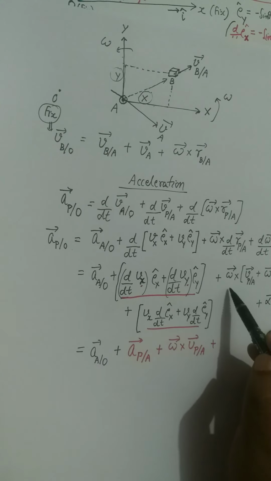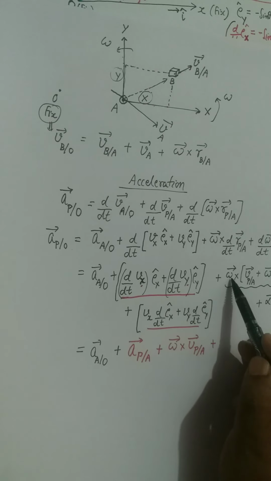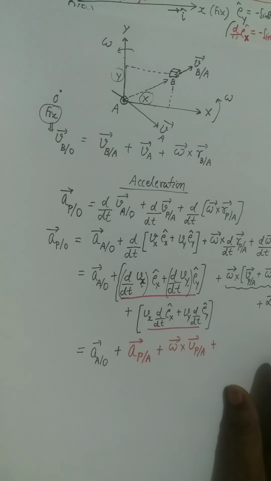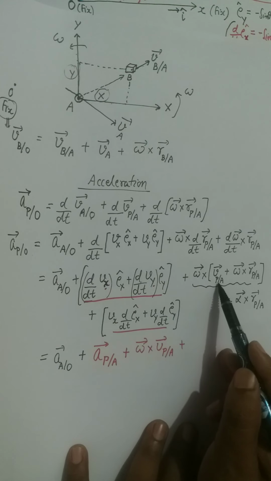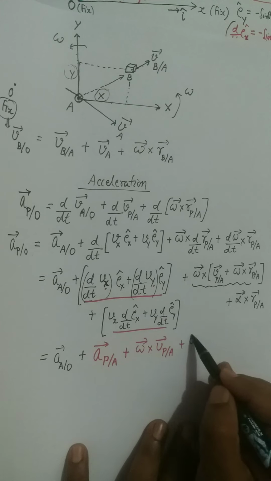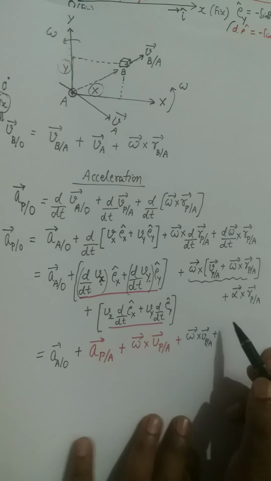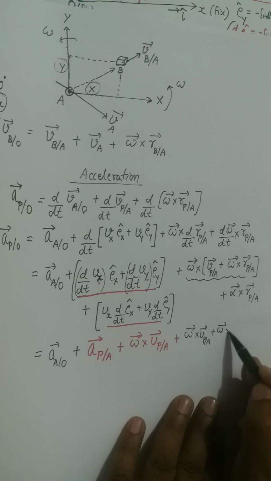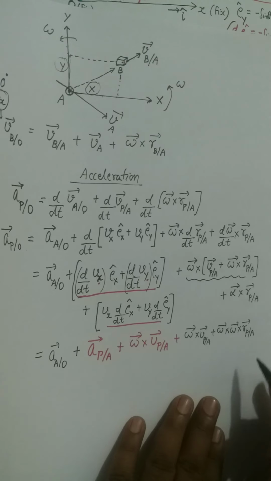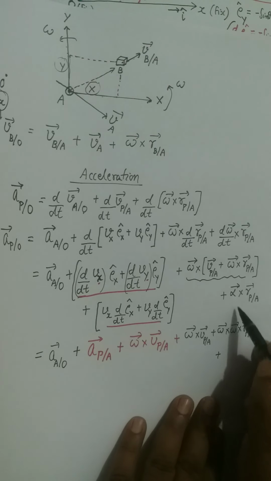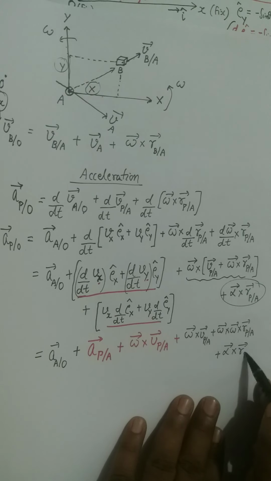Then we have this term, which is omega cross vpa. So you will have omega cross vpa from here, plus you will have omega cross r p oblique a, and plus you have this last term, that is alpha cross r p oblique a.